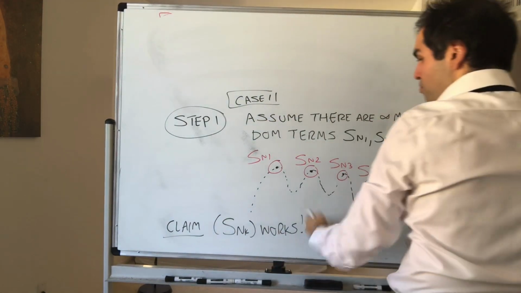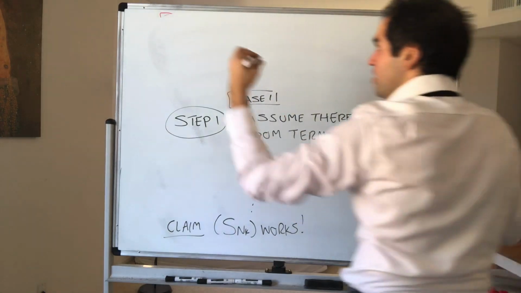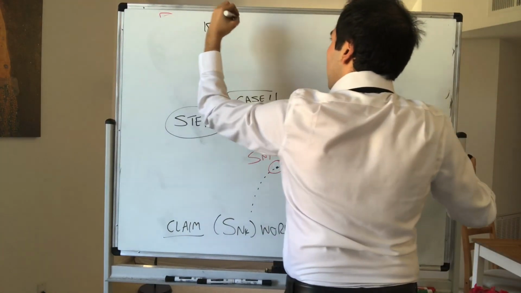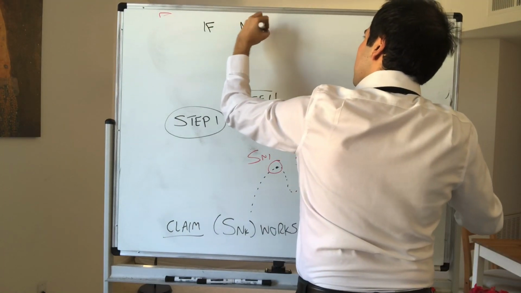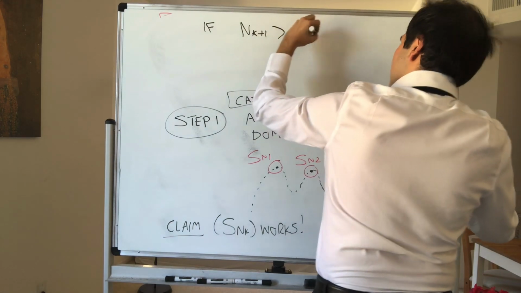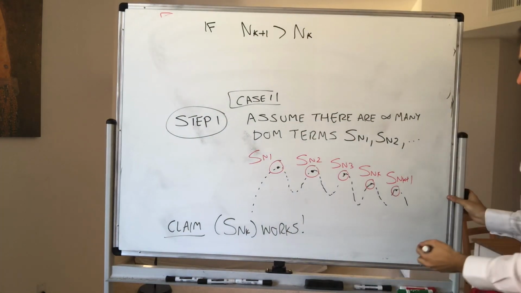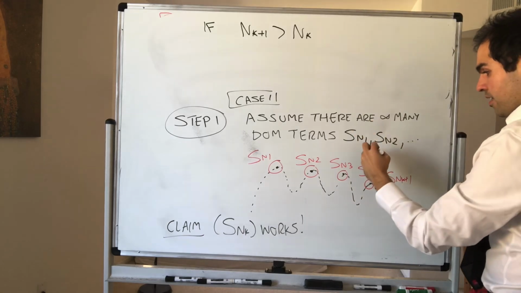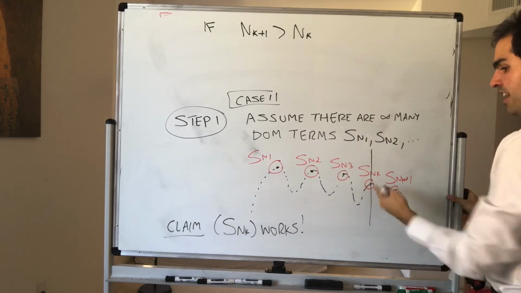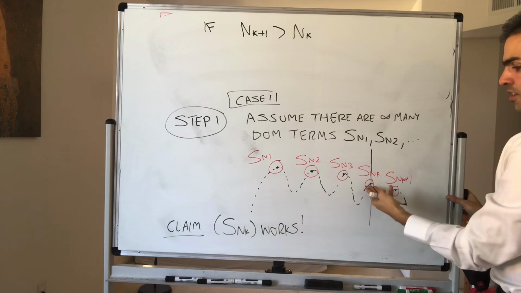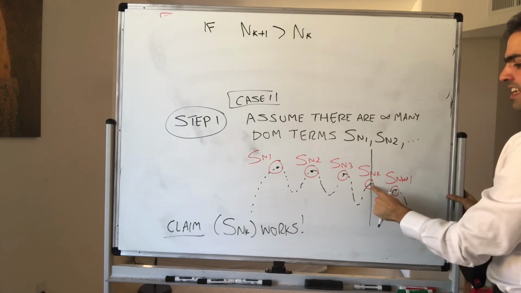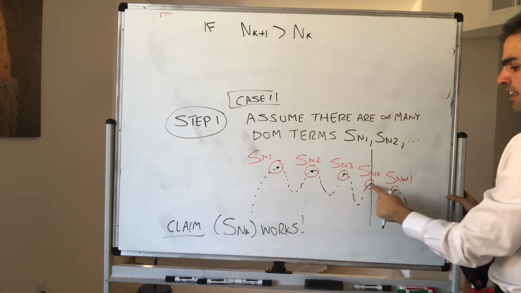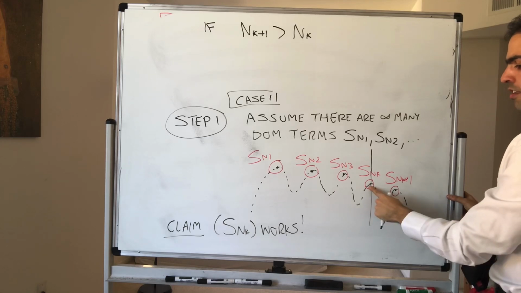But that's not a huge issue, because if nk plus 1 is bigger than nk, well, notice, what does a dominant term mean? It means anything after that is less than the beginning. In particular, Snk is dominant, so anything after Snk must be smaller than it.